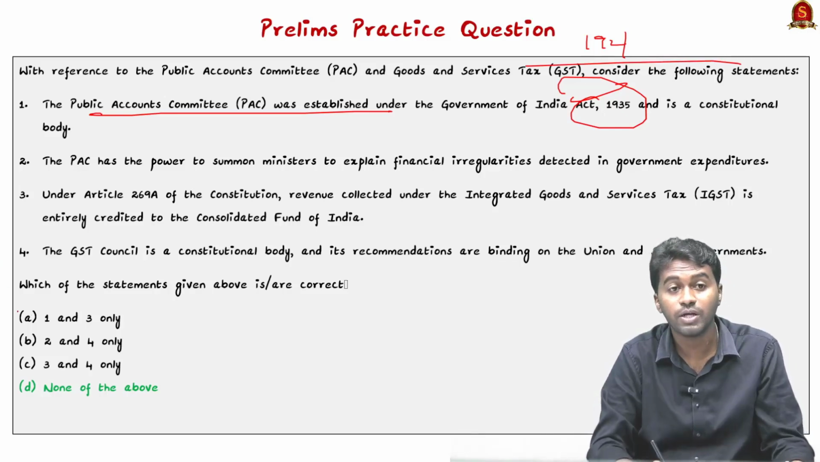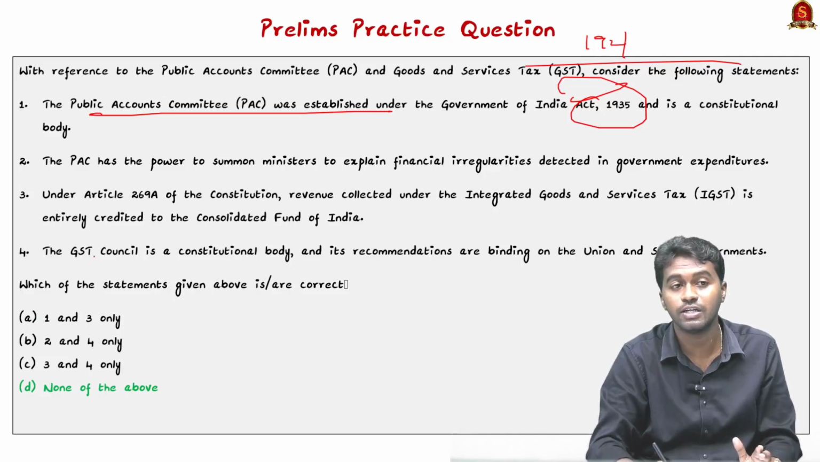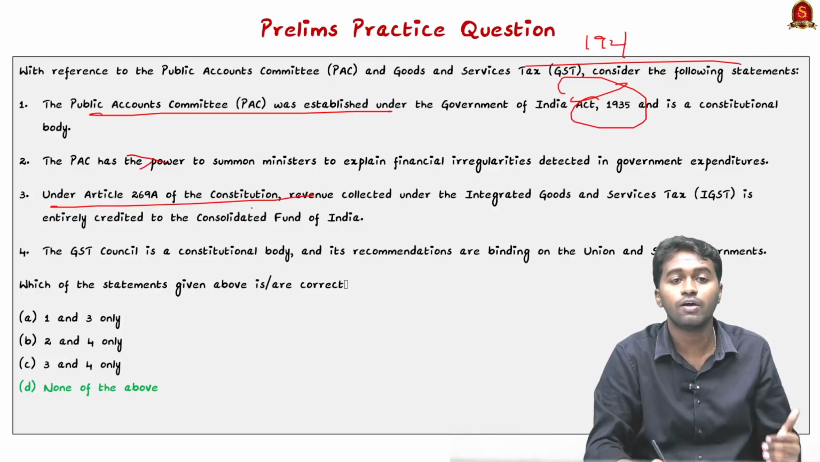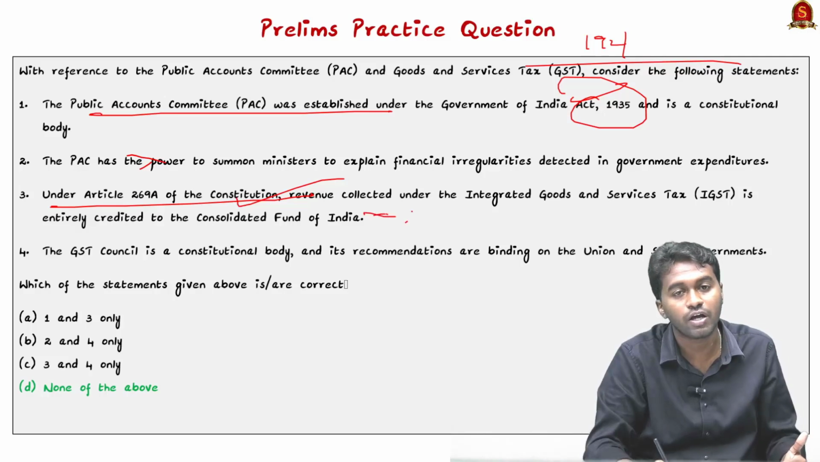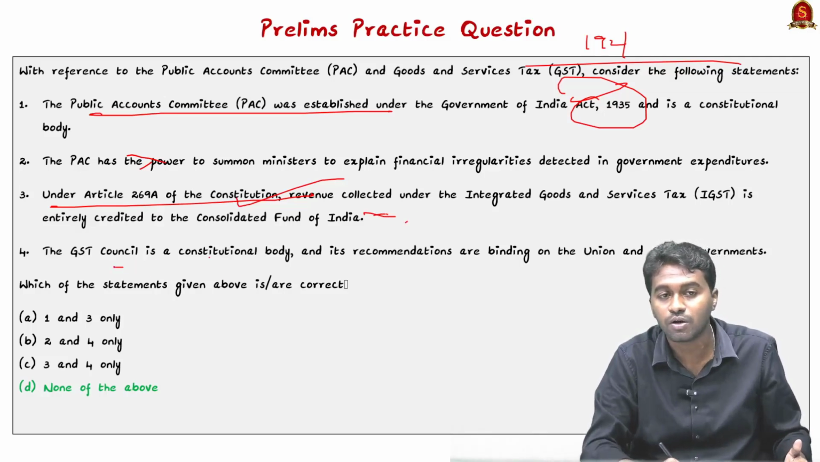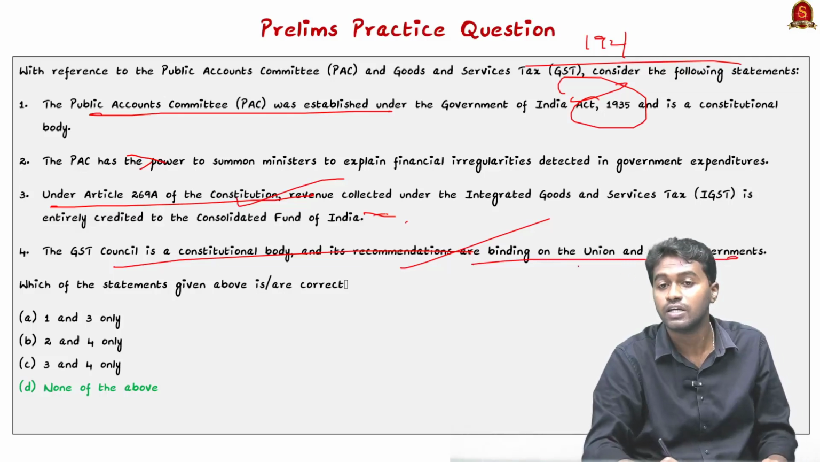And the Public Account Committee has a power to summon ministers to explain the financial irregularities. Definitely no, that statement is incorrect. And under 269A of the Constitution, revenue collected under the integrated goods and service tax is credited entirely to the Consolidated Fund of India. No. And the GST Council is a constitutional body and its recommendations are binding on the union and the state governments. Here the statement goes wrong.